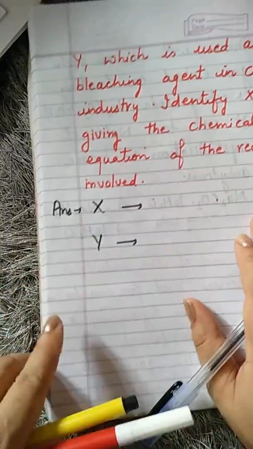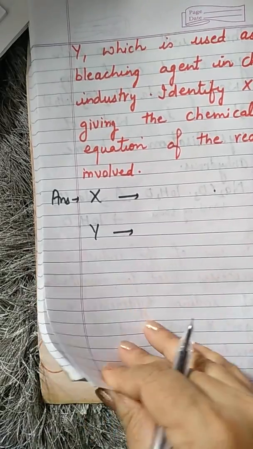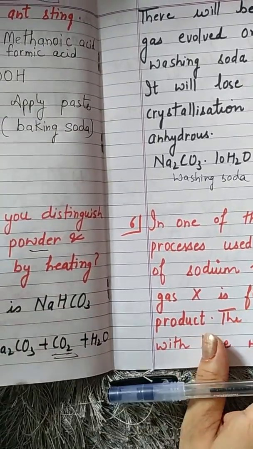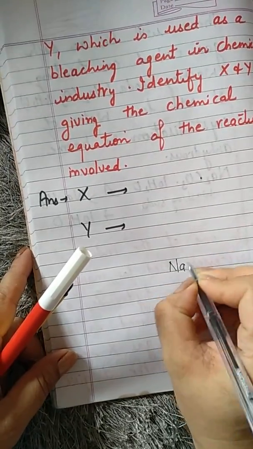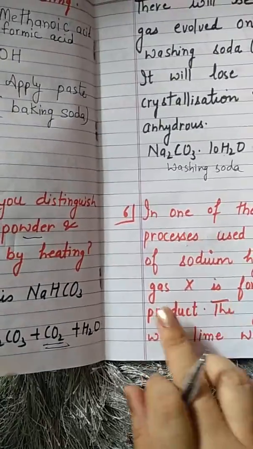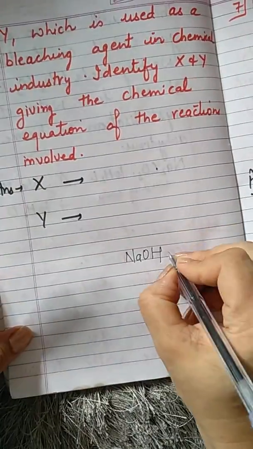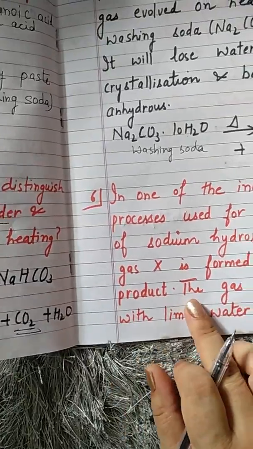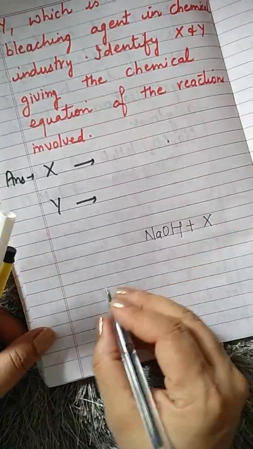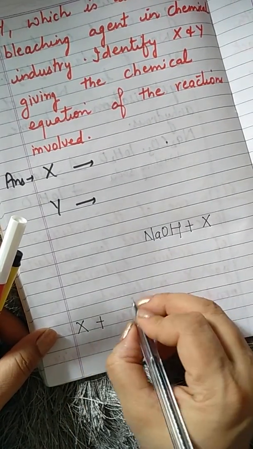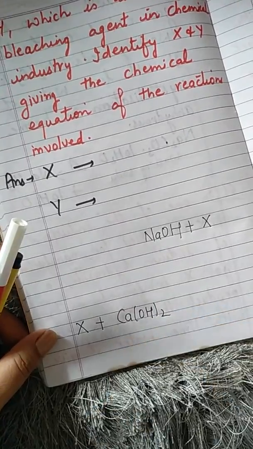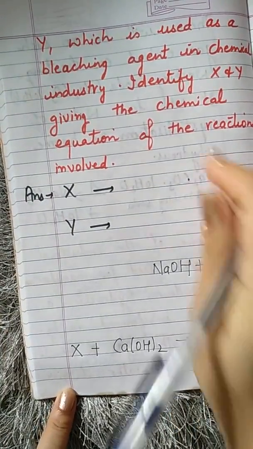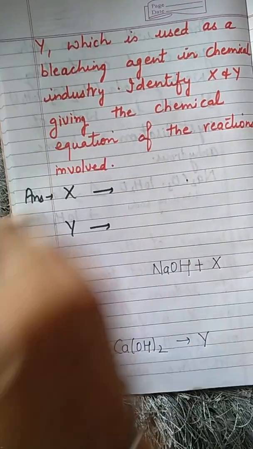See, what does the question say? In one of the industrial processes used for manufacture of sodium hydroxide, when we prepare sodium hydroxide, a gas X is formed as a byproduct. And this gas X reacts with lime water. This is your lime water. To give Y. Y is used as a bleaching agent in the chemical industry.